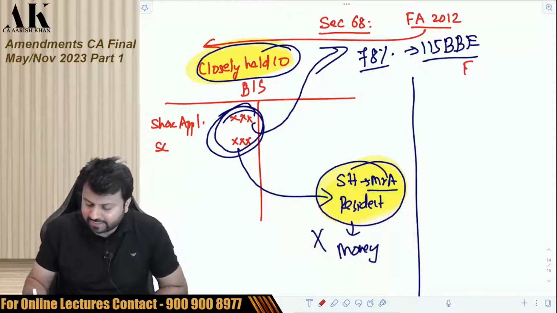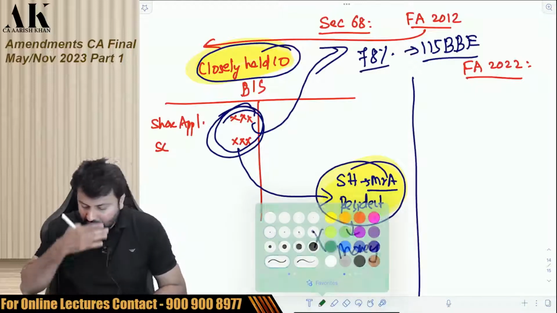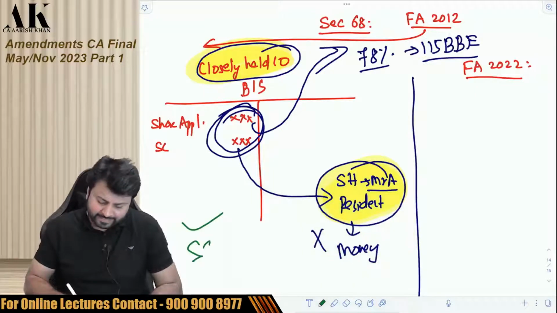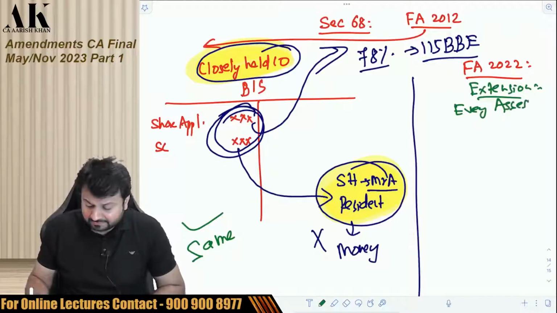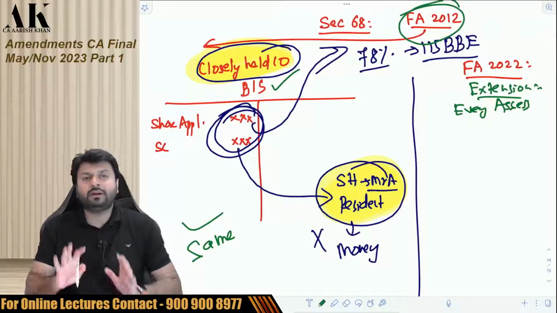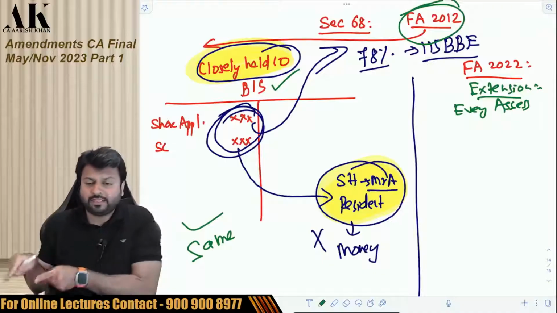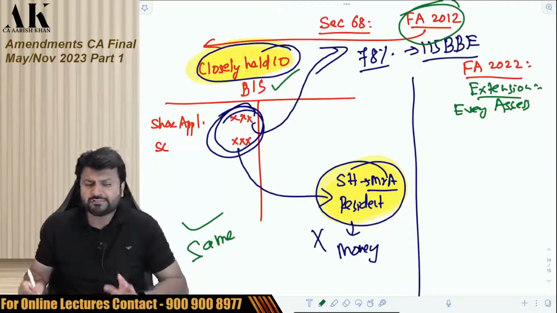The government in Finance Act 2022 made an amendment. There is no change in the earlier provision; it remains the same. There is an extension, and this extension is for every assessee, not only closely held companies. The Finance Act 2012 amendment was only for a closely held company, but this one is for all assessees.